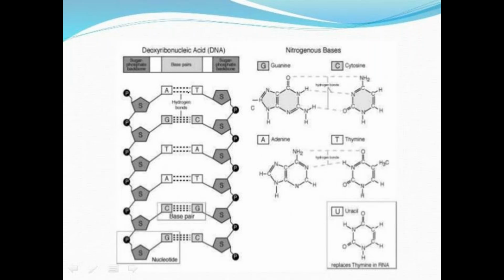And this is a deoxyribonucleic acid that contains different bases. And what are the different bases present here? Mainly two types of nitrogenous bases are present, called purines and pyrimidines. Purines and pyrimidines are the major nitrogenous bases. In the purines, adenine and guanine are present, whereas cytosine, thymine, and uracil are called the pyrimidines. And these are the structures of the nitrogenous bases.